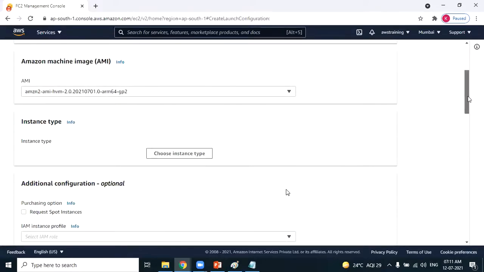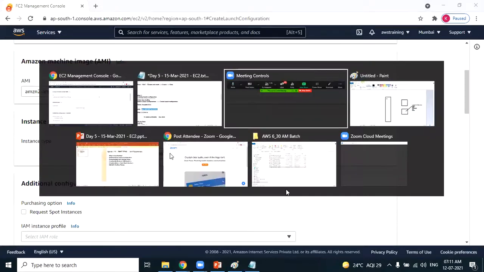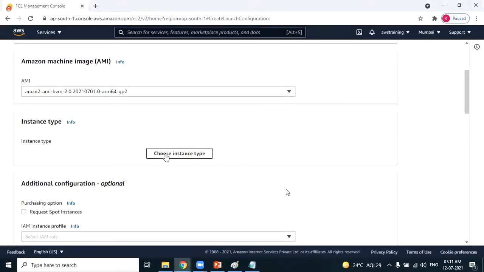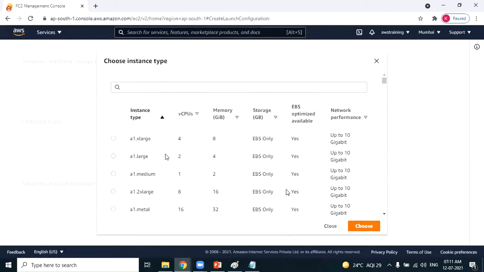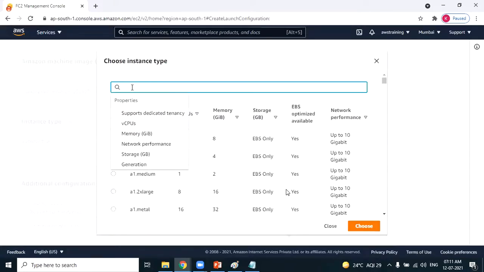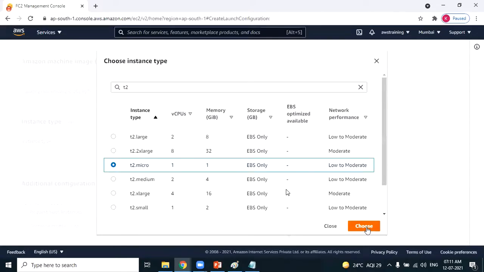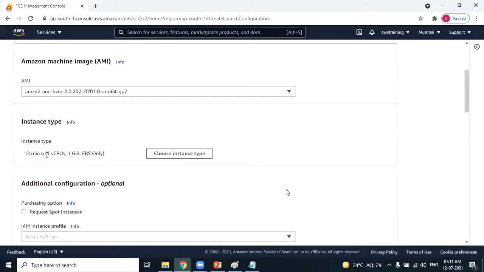Scroll down. What type of instances? This new EC2 machine which will be created, what type of instance should it be? It should be T2 micro instances. Choose the instance type. T2 micro instances. That's it. That means T2 micro. When I say T2 micro instances, this new EC2 machine will have 1 GB RAM and 1 CPU.